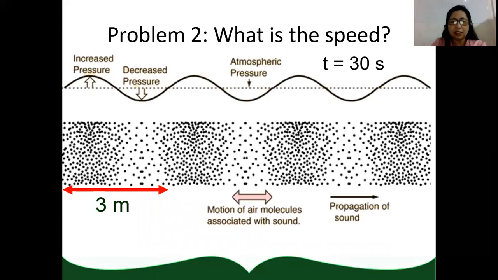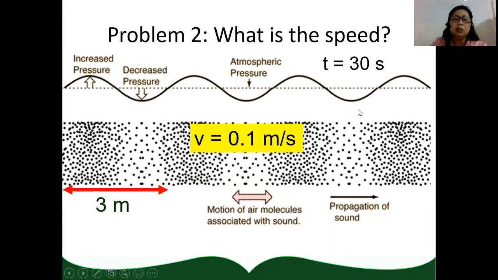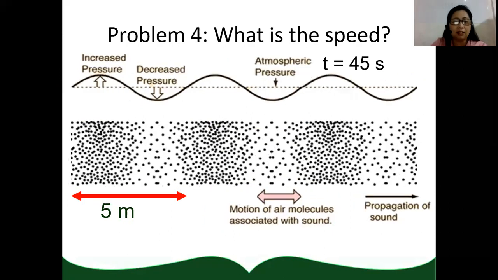What is the speed of the sound? The formula is V equals wavelength, or lambda, over period. So 3 meters divided by 30 seconds will give you 0.1 meter per second.